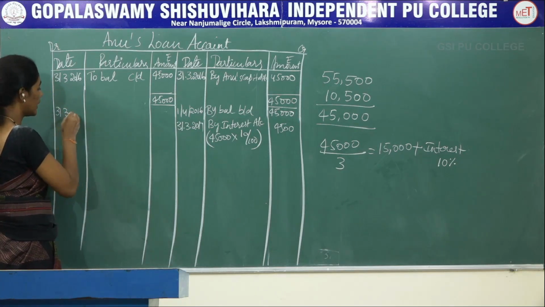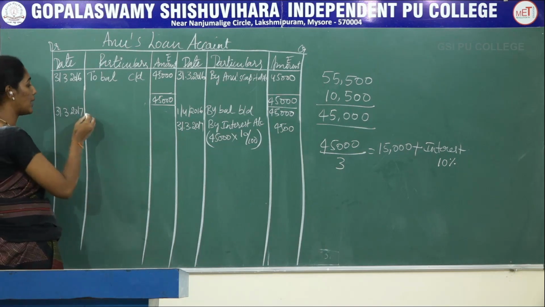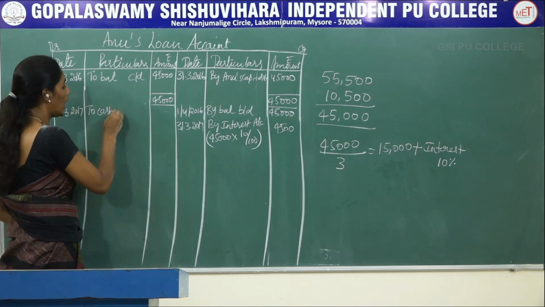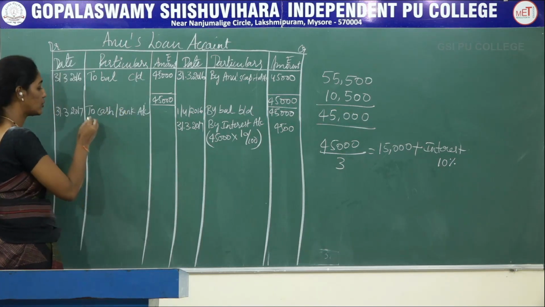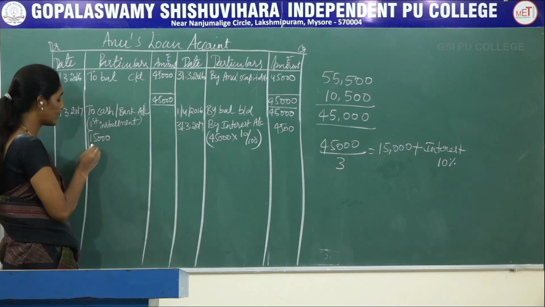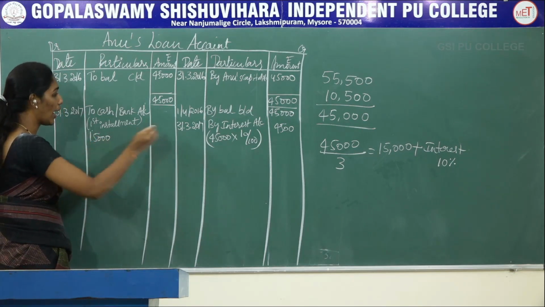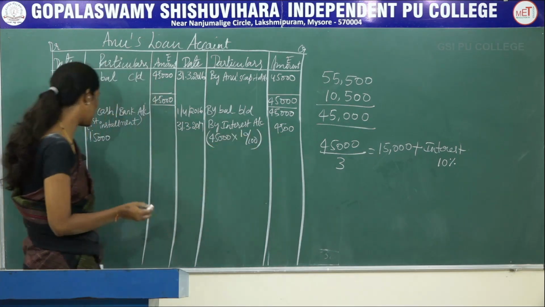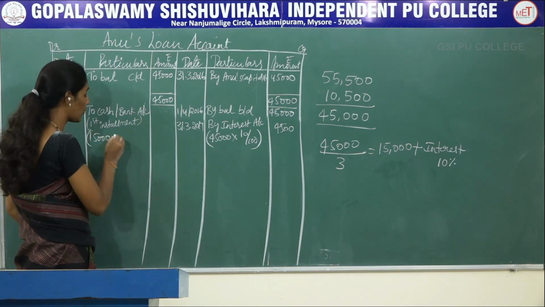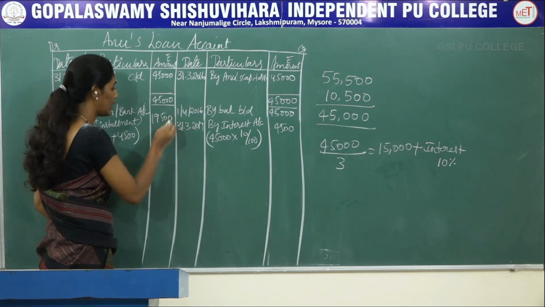Next, come to the debit side. On 31st 3/2017, the firm needs to pay the first installment, and it is to be recorded as to cash or bank account. The first installment is 15,000. Here the first installment is paid along with the interest, so you have to add 4,500 to 15,000. 15,000 plus 4,500, you will get 19,500.